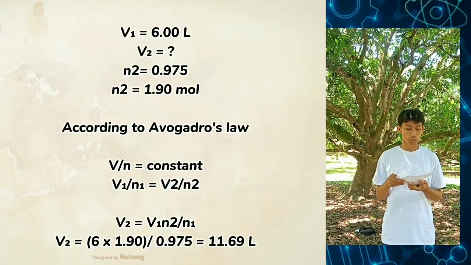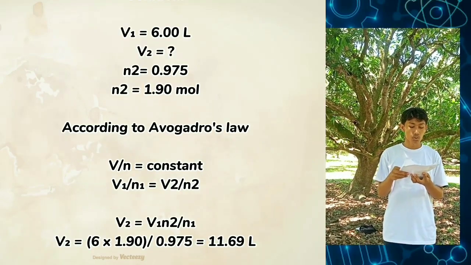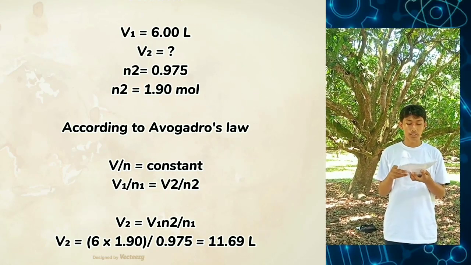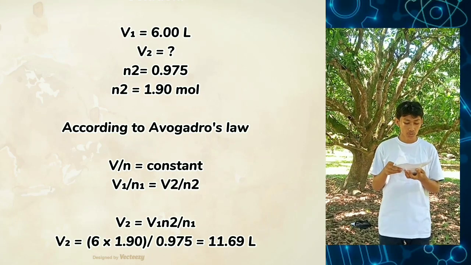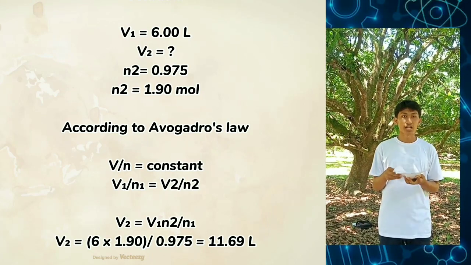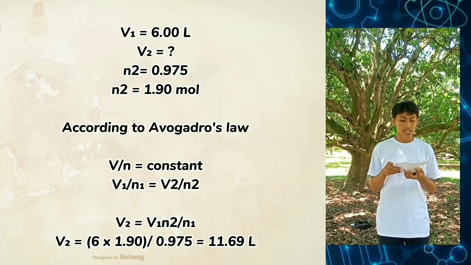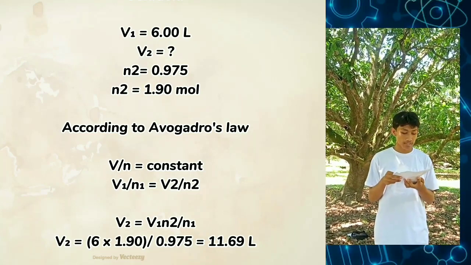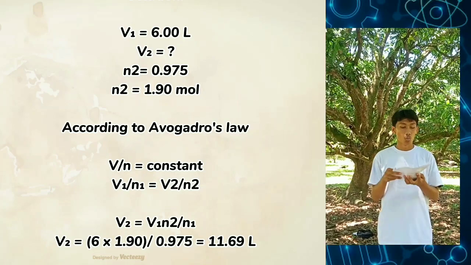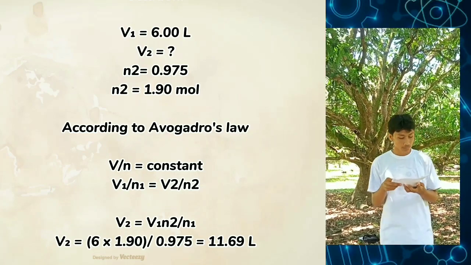Solution: volume 1 equals 6.00 liters. V2 is unknown. Initial amount of gas is 0.975. The final amount of gas equals 1.90 mole.